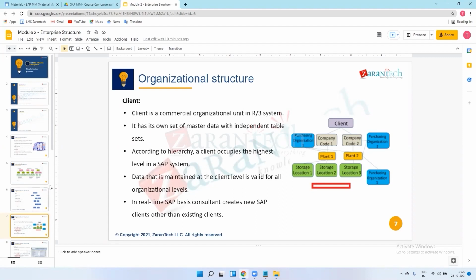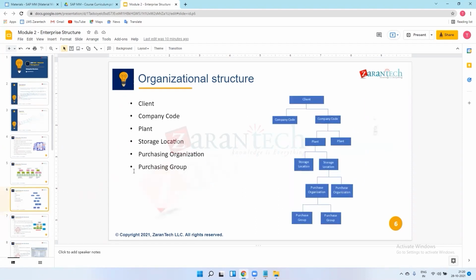Okay. Means what? If suppose I have maintained some materials at client level. Okay. So all plants, all company codes can use that material because that material is maintained at client level. Right. Means there is a hierarchy. In that client, there is company code. In that company code, plant. Okay.